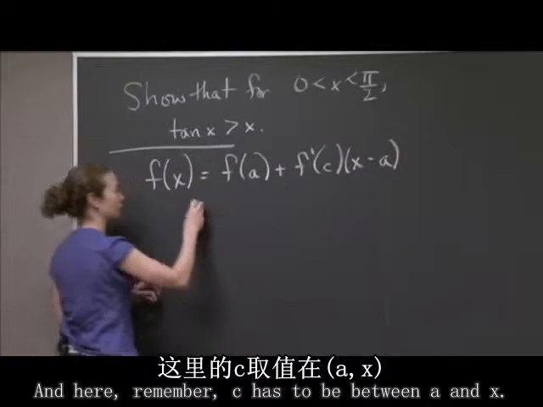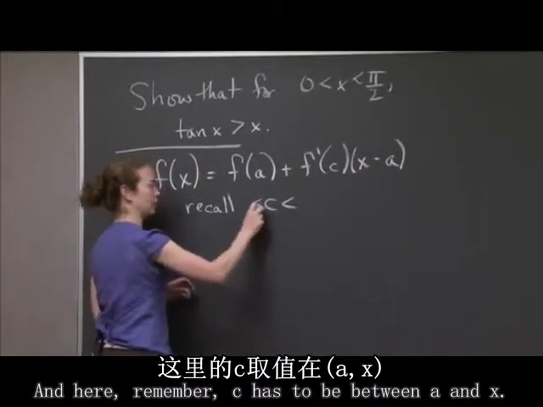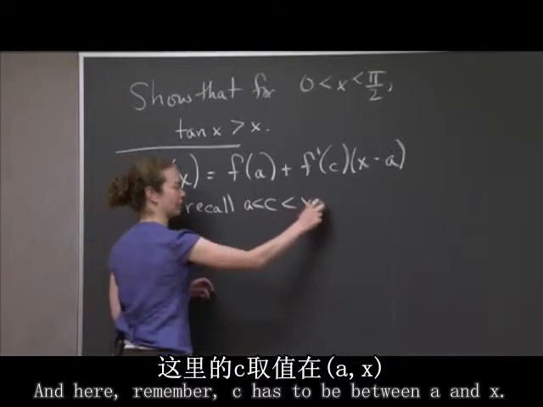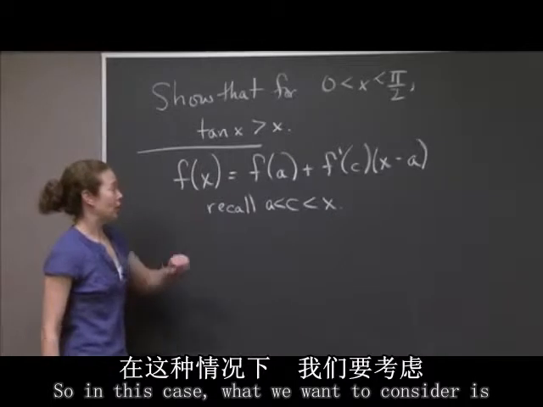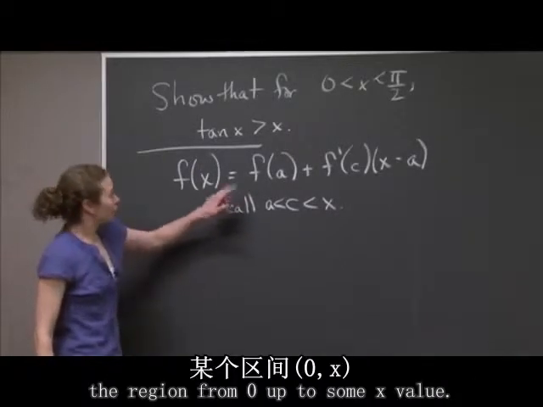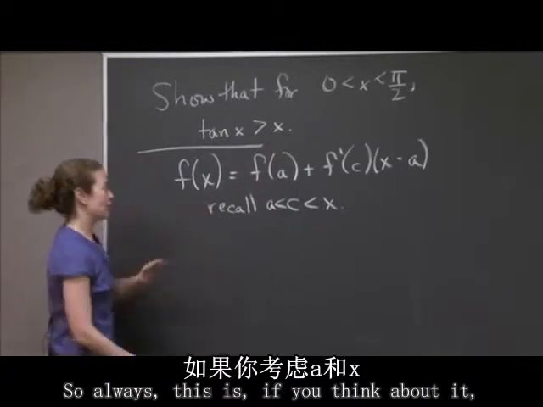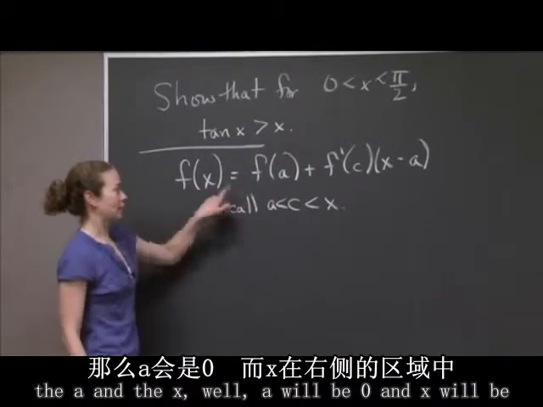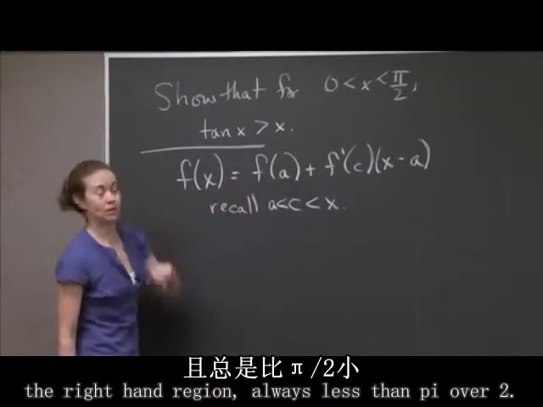And here, remember, c has to be between a and x. So in this case, what we want to consider is the region from 0 up to some x value. So a will be 0, and x will be the right-hand region, always less than pi over 2.